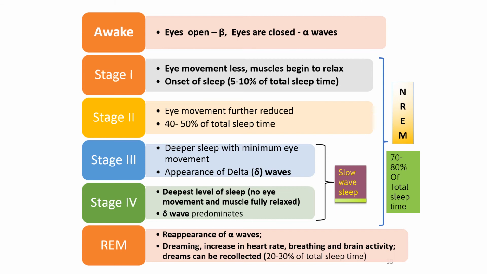And in the context of hangover, REM is very important. If a particular drug is disturbing the REM phase, that drug cannot be a good hypnotic.